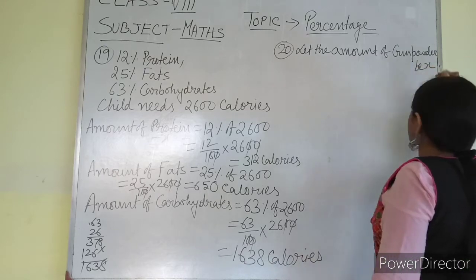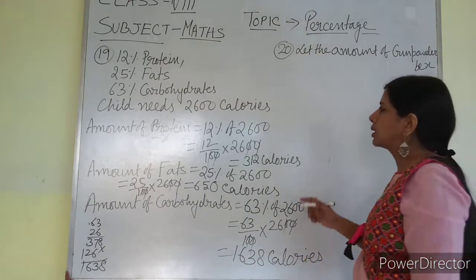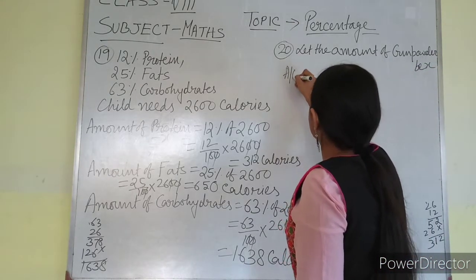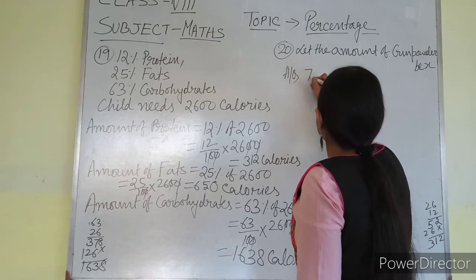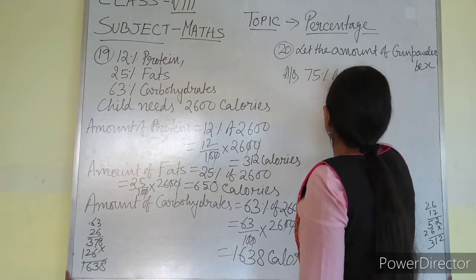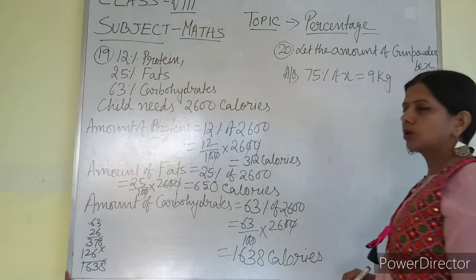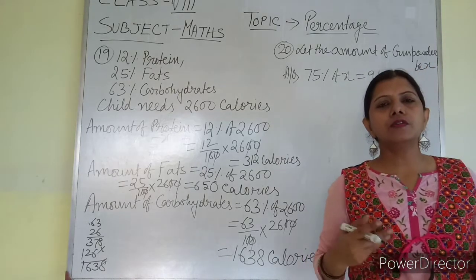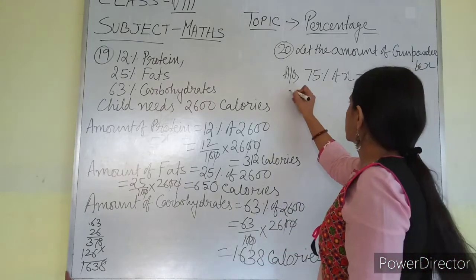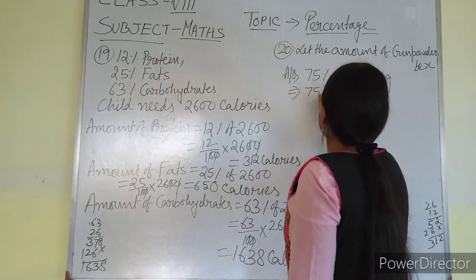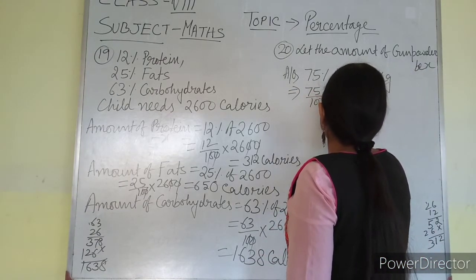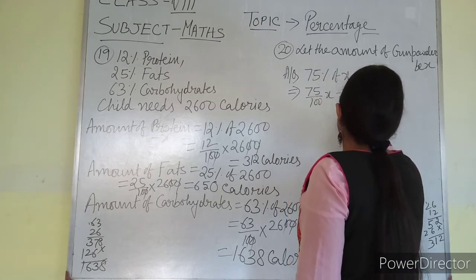be X. So according to the question, 75% of X is equal to 9 kg. You have to find out the amount of gunpowder. So 75 by 100 X equal to 9 kg.